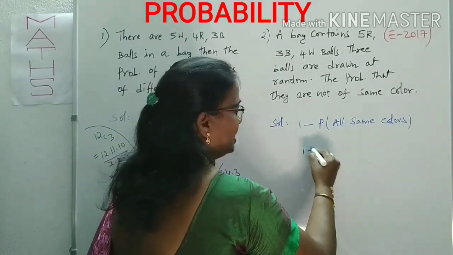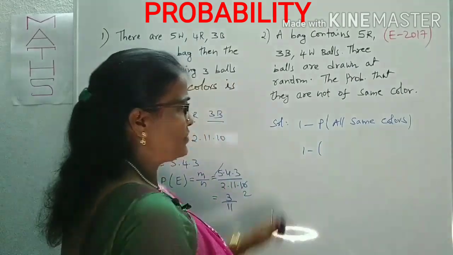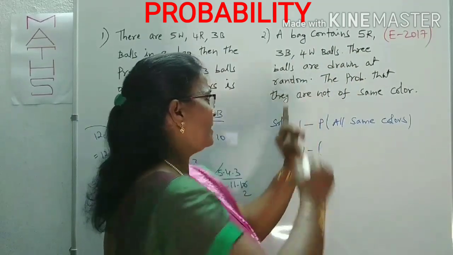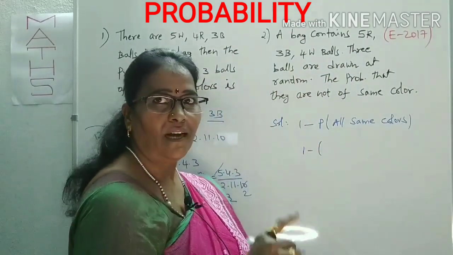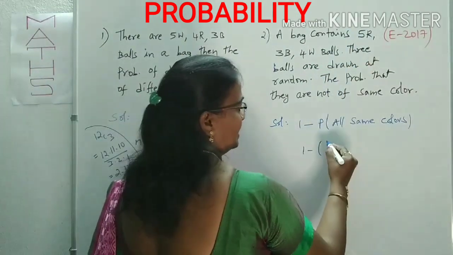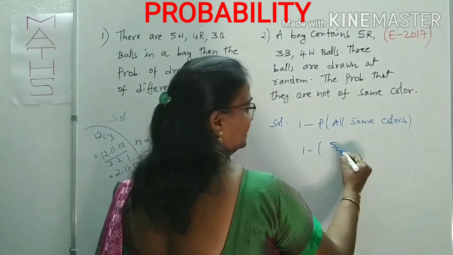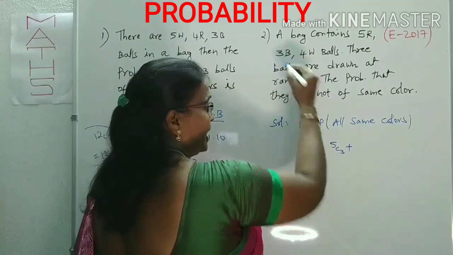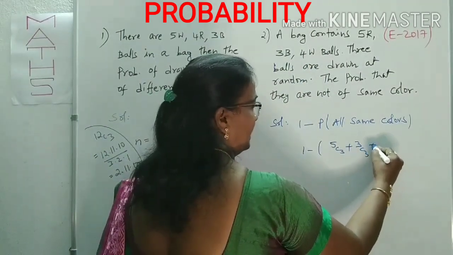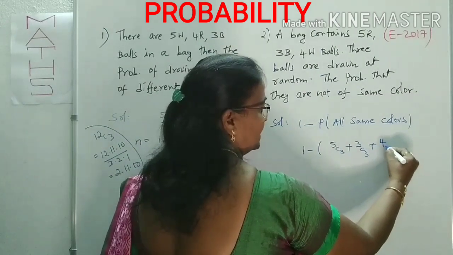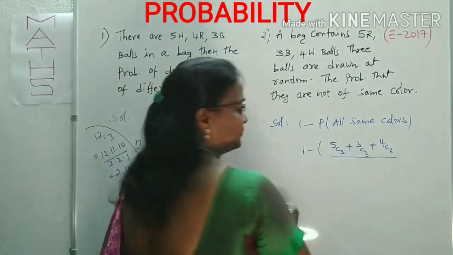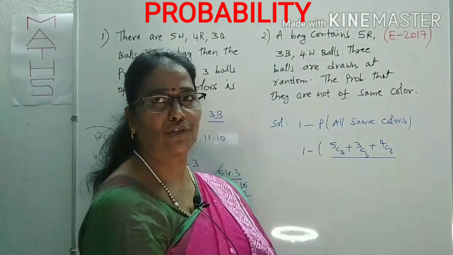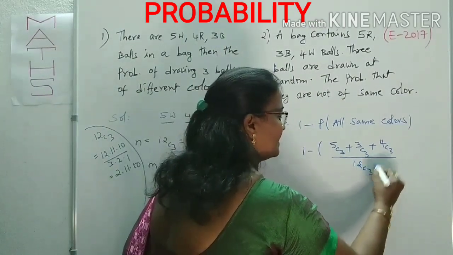Now, all are the same color means what? How many balls do you have to choose? 3 balls. A bag contains 5, 4, 3 balls, and you have to draw 3 balls. All are the same color. Suppose 3 are from the red, that is 3 from 5, 5C3, plus, addition principle. 3 are from the black, 3C3, plus. 3 are from the white, 4C3. This is M. N is the total number of selections. So how many balls are there? 5 plus 3, 8, 8 plus 4, 12. 12C3. This is N, so M by N.